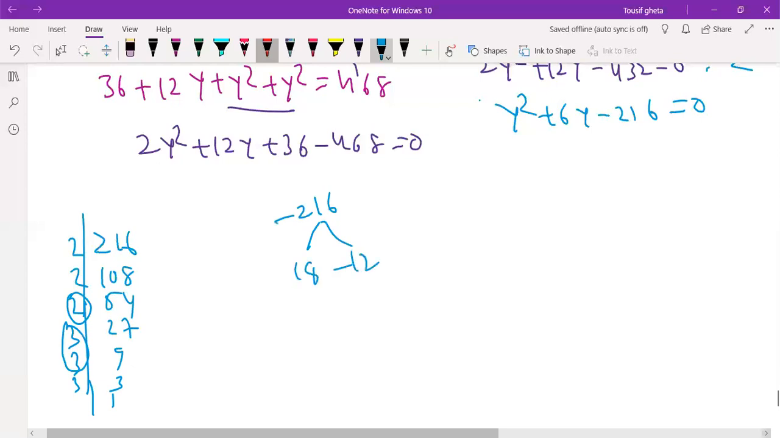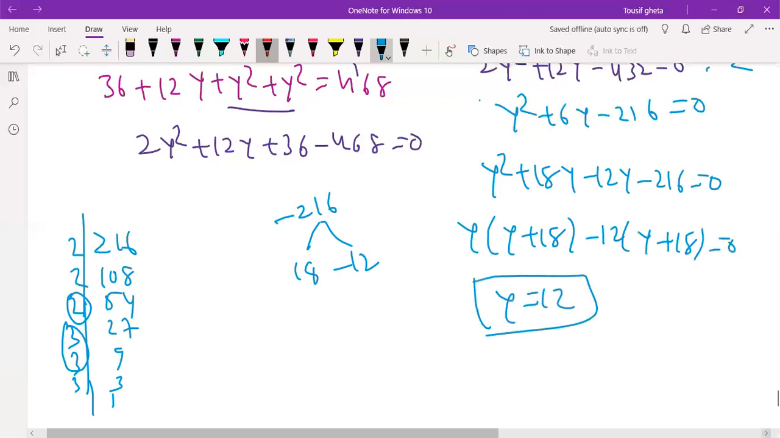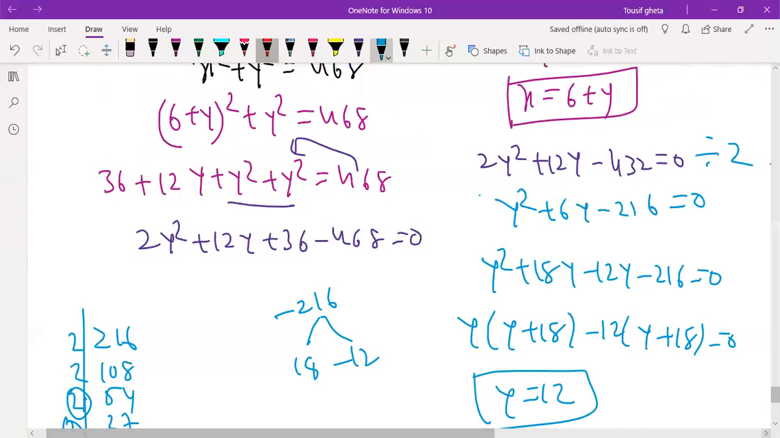So y square plus 18y minus 12y minus 216 equals 0. y common, y plus 18, minus 12, y plus 18 is equal to 0. So y is equal to 12. Why did we get y? Because x is in our hands, we know x is equal to 6 plus y. So x is equal to 18, because 12 plus 6. So this is the answer.